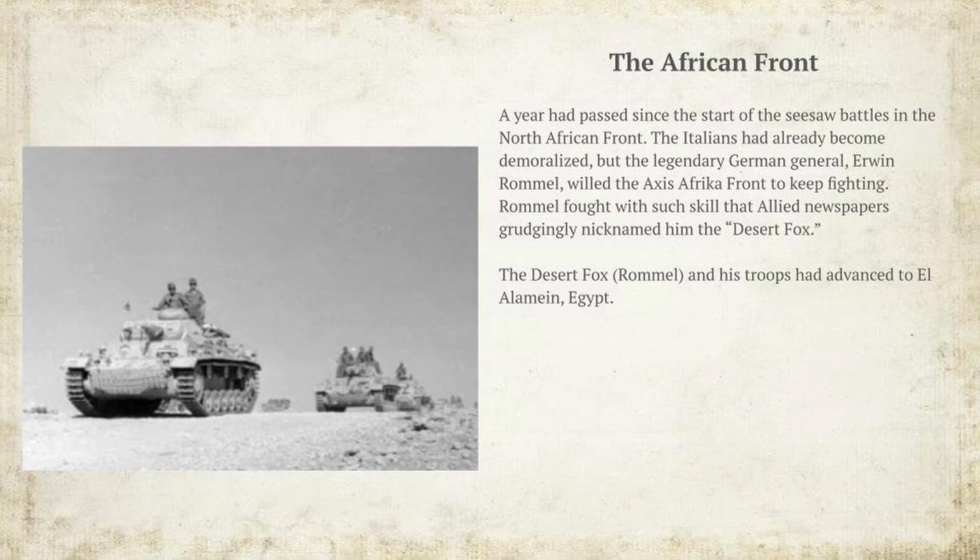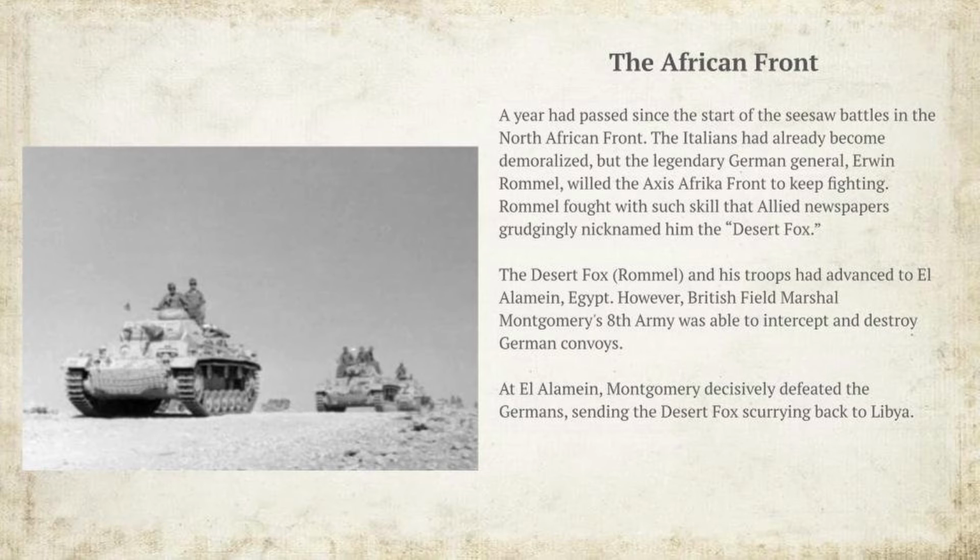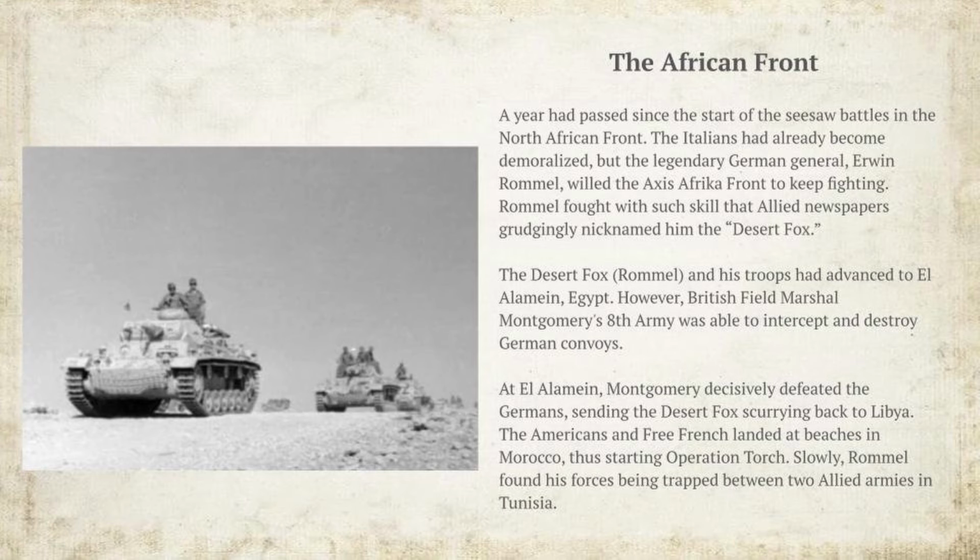Rommel and his troops had advanced to El Alamein, Egypt. However, British Field Marshal Montgomery's 8th Army was able to intercept and destroy German convoys. At El Alamein, Montgomery decisively defeated the Germans, sending the Desert Fox scurrying back to Libya. The Americans and Free French landed at beaches in Morocco, thus starting Operation Torch. Slowly, Rommel found his forces being trapped between two Allied armies in Tunisia.